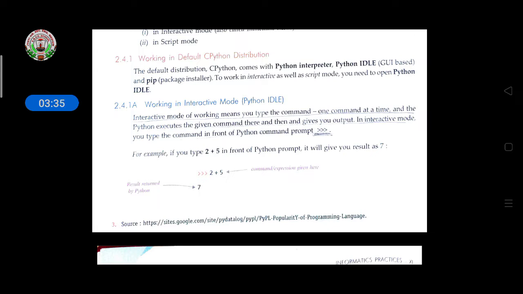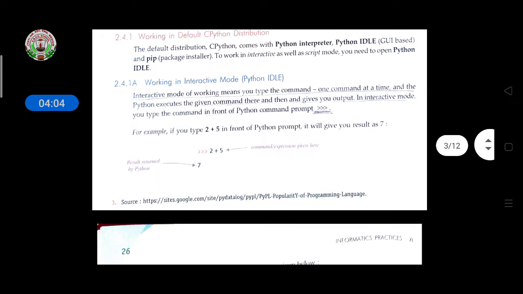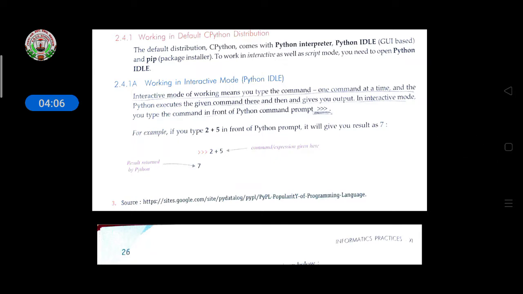In front of that prompt you write the command. For example, if you want to add two integers, you mention the integers first and then give the command. Suppose you are giving integer 2 and integer 5; an integer is a number without decimal, without fraction. If you give 2 plus 5 in front of the Python prompt, the triple arrow sign given here, then you will get the result 7. Like this the interactive mode of Python IDLE works.